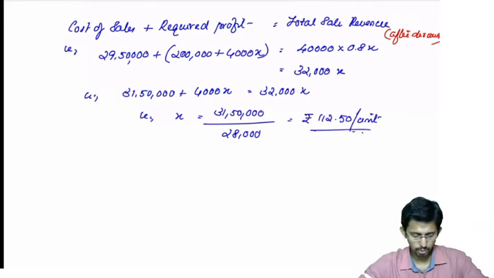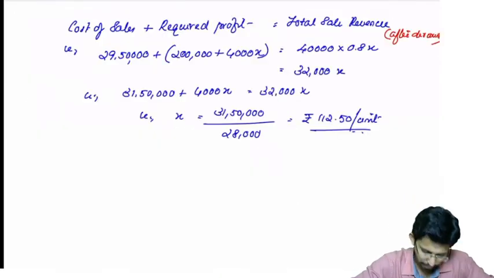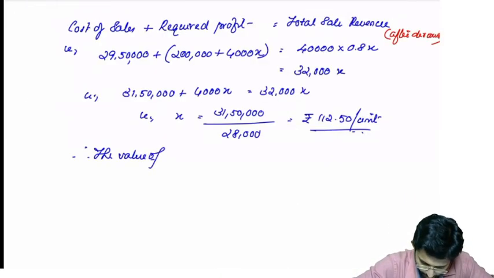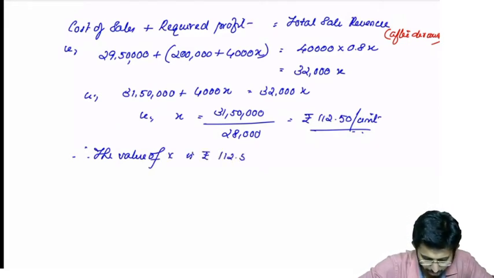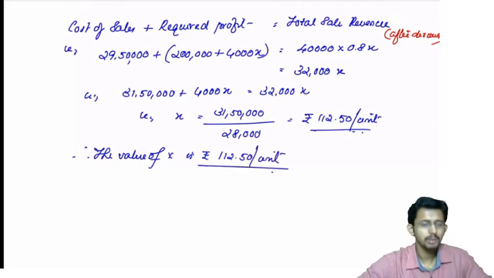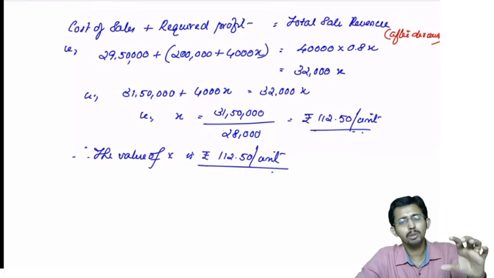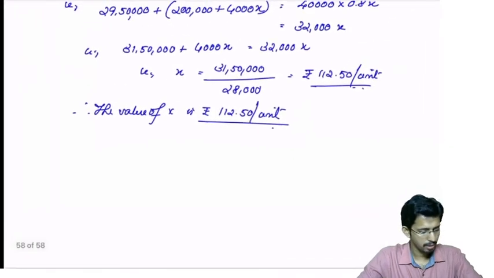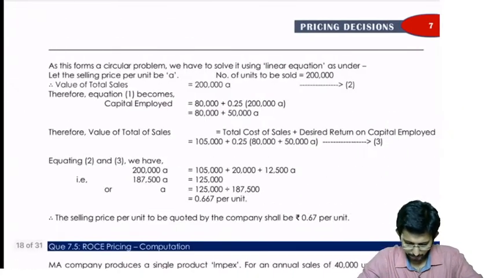Okay, so what is the requirement to compute? Requirement is to calculate the value of x. Therefore, the value of x is rupees 112.50 per unit. Always remember, you have to answer the question. Whatever is asked in the question, you need to put your answer to that particular question itself. Okay, so that's all about this question.